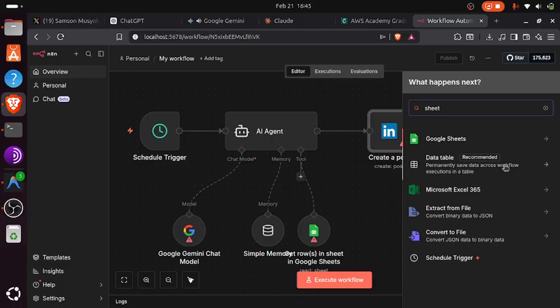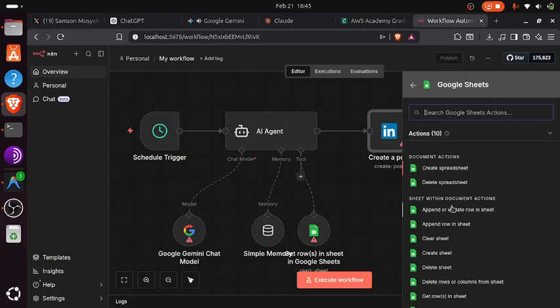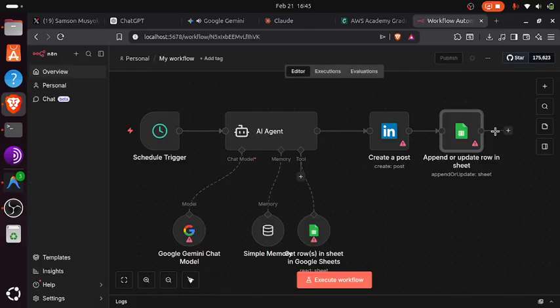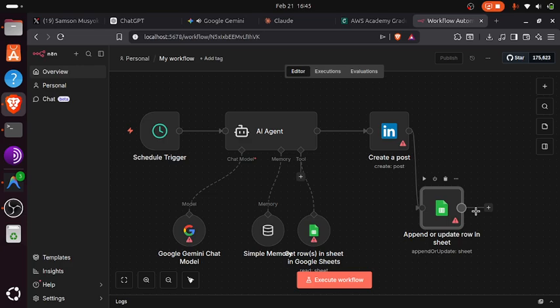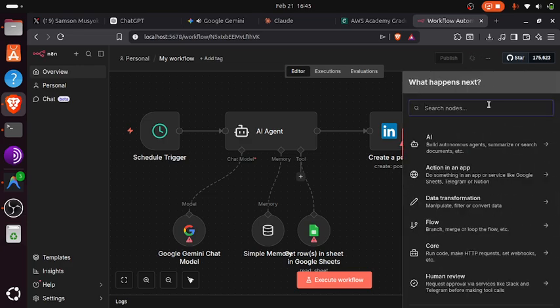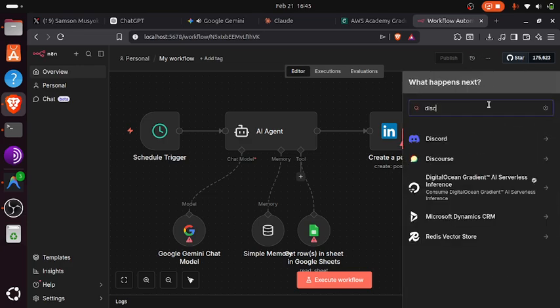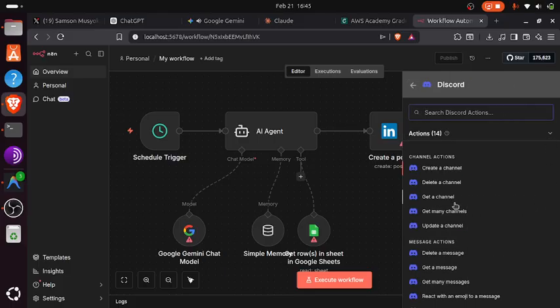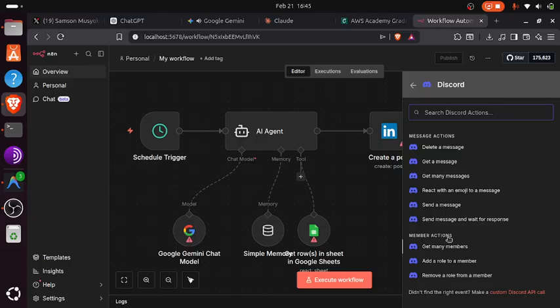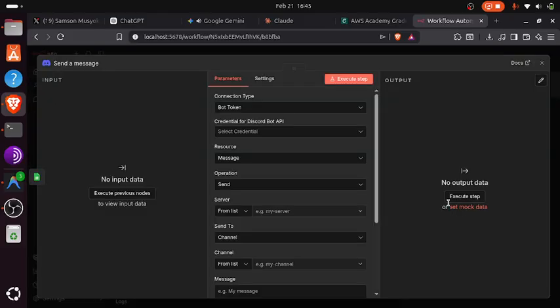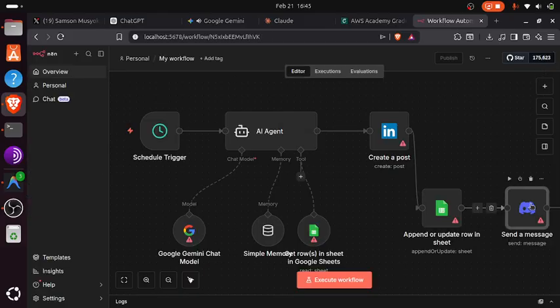So that's Google Sheet, but we are going to update it, append. So that one is okay. After it has already posted, we are expecting it to send it on Discord. So we're going to set up a Discord server, which will be sending a message. Okay, sending a message to our Discord server.